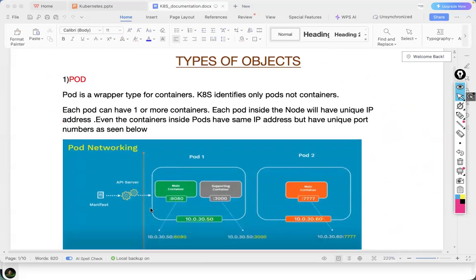Now coming to the first object, what is a pod? You already know a pod is like a wrapper for containers, meaning it is an outer layer. If this is a chocolate, this is the chocolate cover. So this is the pod, and this is the container. Okay. Kubernetes identifies only pods, not containers. That means